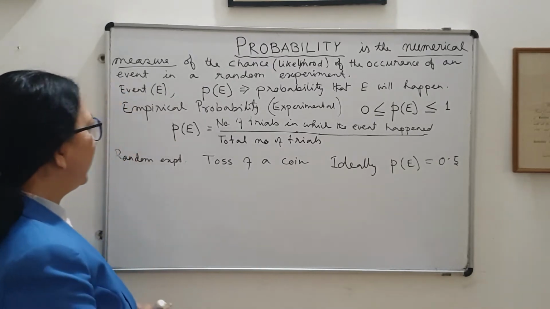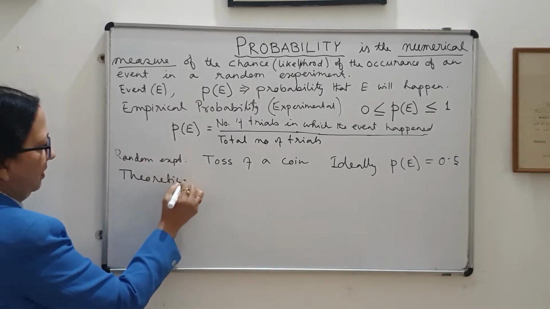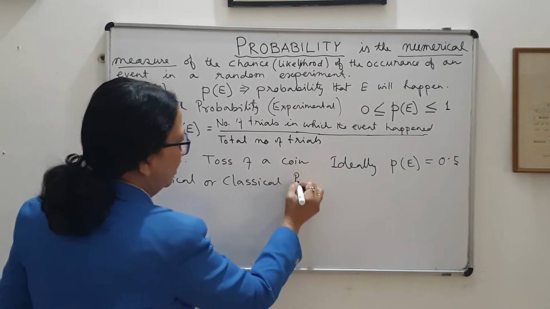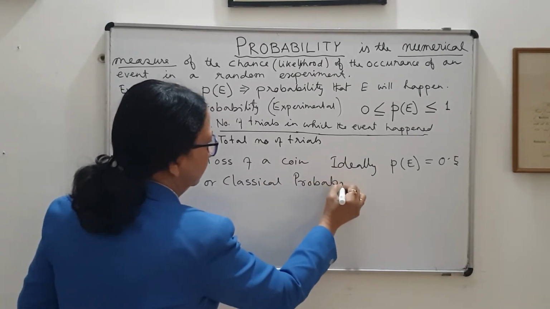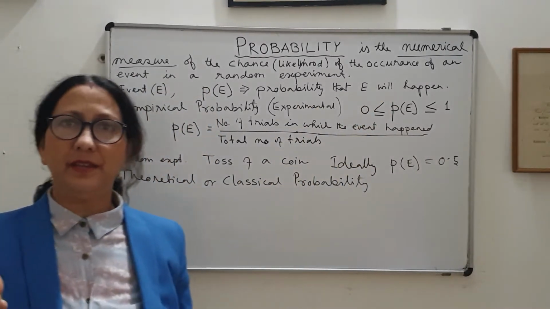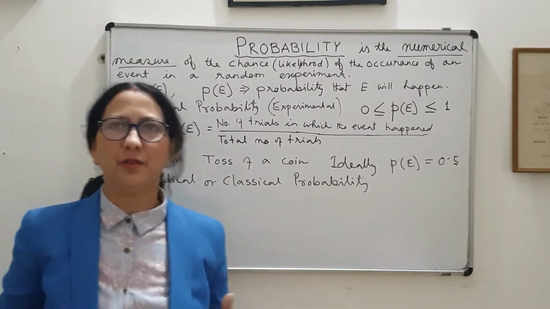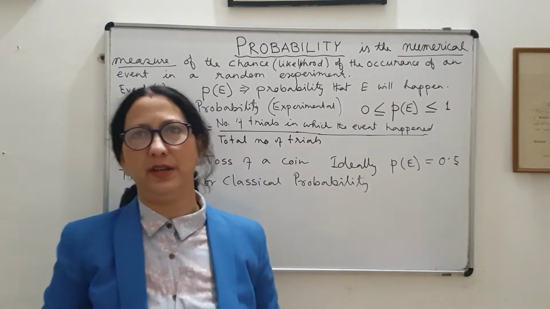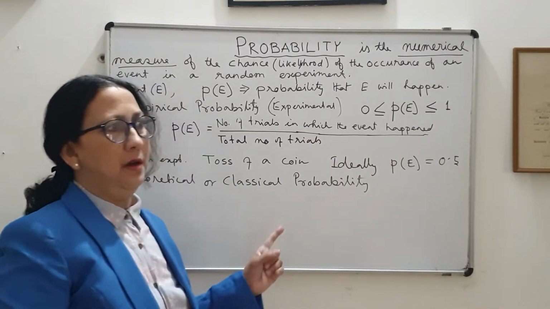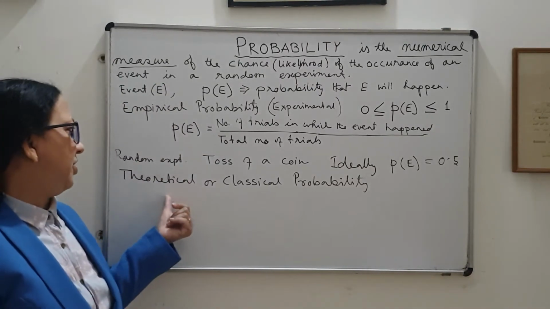Okay, so the theoretical or classical probability is possible only if we make some assumption. And what is the assumption? The assumption is that the outcomes of the random experiment are equally likely. That is a very important assumption. Only when the outcomes of the random experiment are equally likely can we give a theoretical definition